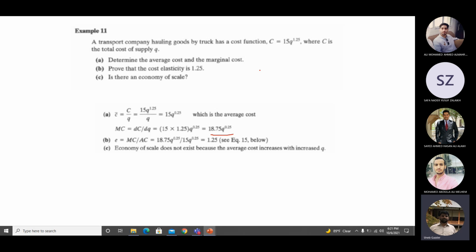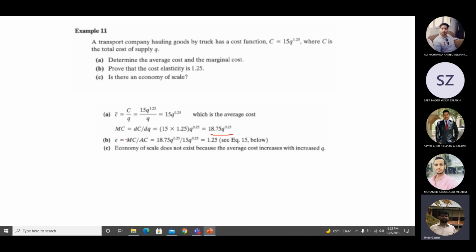It is because in this case, they did not tell me the number of units produced or the number of passengers or the price or the fare. Nothing of this sort is given. One more point is that they are applying this example to a transport company which is hauling or transporting goods. So for every unit of goods which they are transporting, this is the cost which they have.